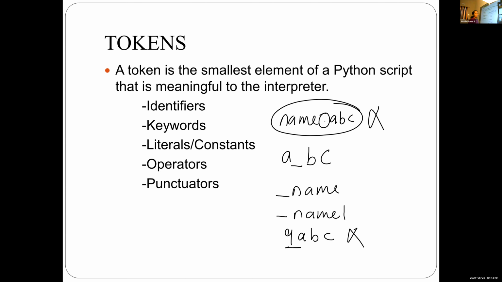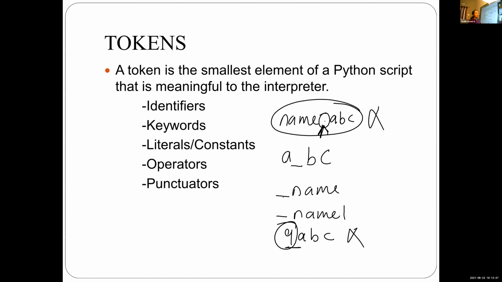So an identifier is a name given for a value, a constant, a function, or a module. When we assign a name, the name must begin with an alphabet or underscore, not with a number. If we start with a number, it is not a valid identifier. Then an identifier name is a combination of alphabets, digits, and underscore. No other special characters are included in an identifier.